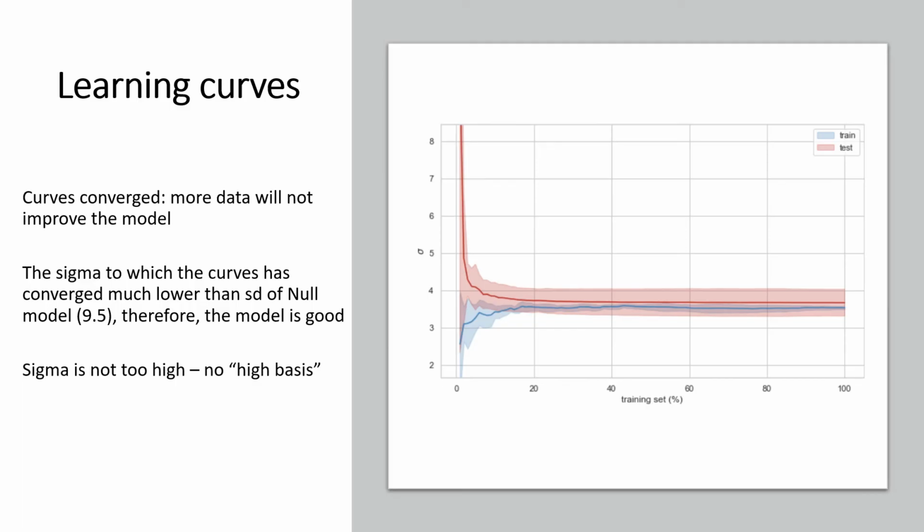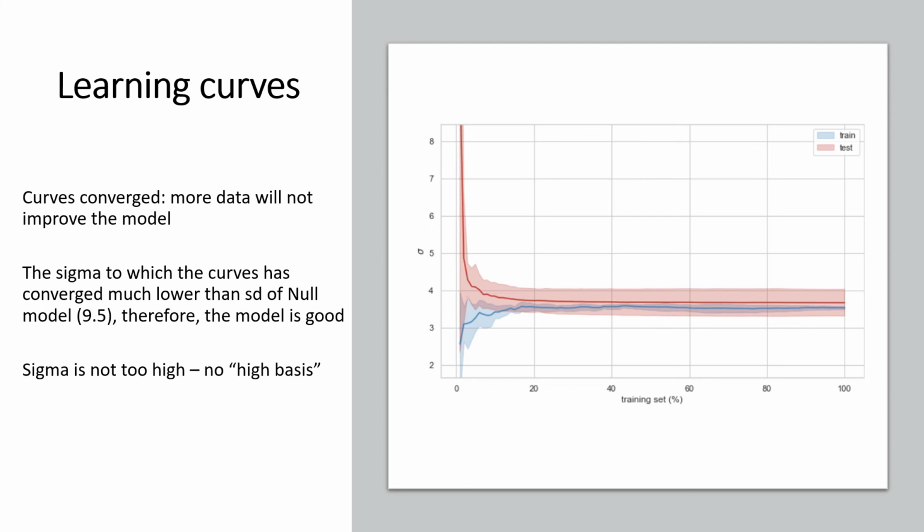Then I did learning curves to see if more data would improve our model, and we can see that our curves converged. So more data most likely will not improve our model, but we also see that it converged to around a 3.5 value, which is much better than our target sigma, where we're trying to get anything better than 9.5.